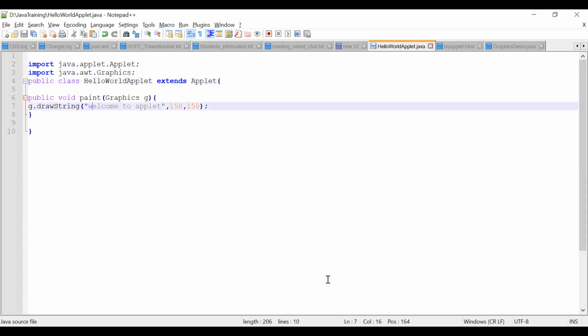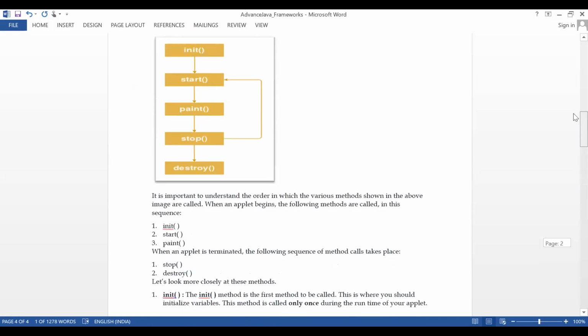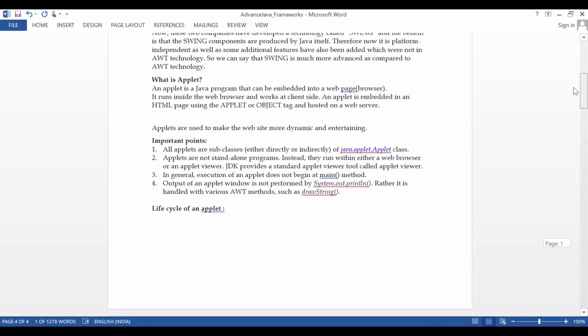Yes, Vishnu, we have to use inheritance. As I showed you in the earlier notebook, all the programs you are writing are a subclass of Java applet.